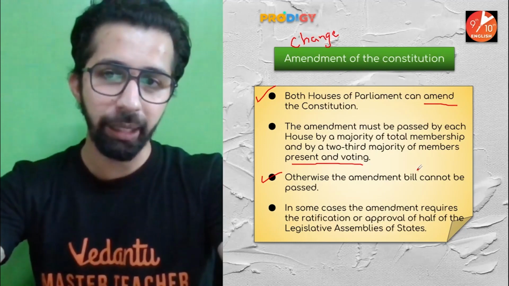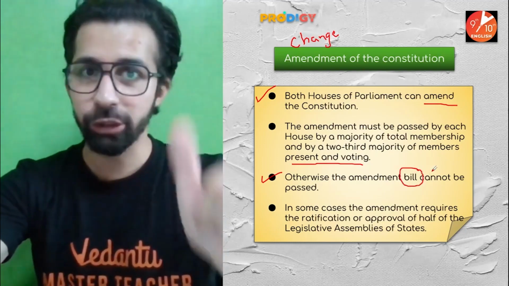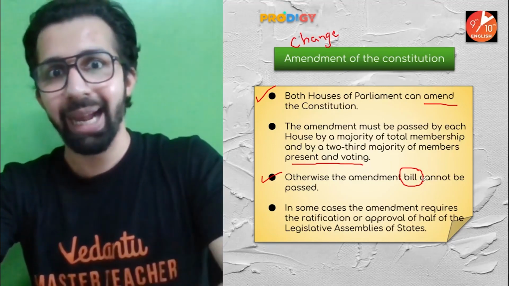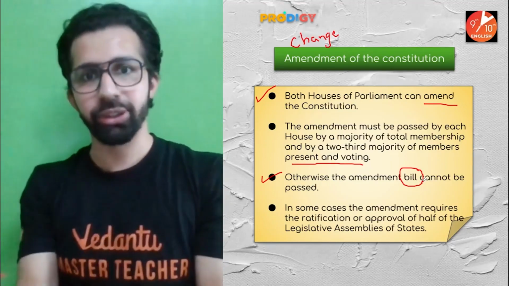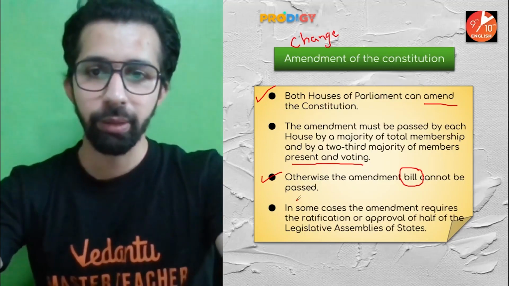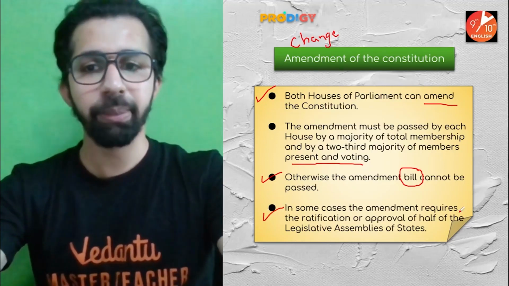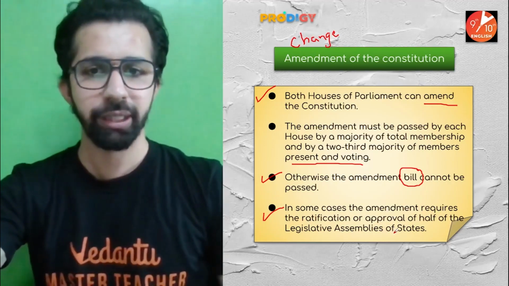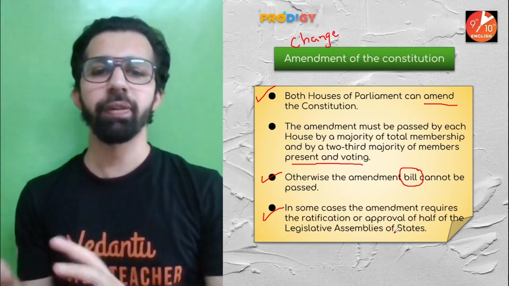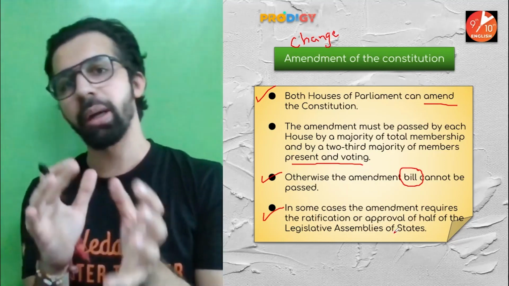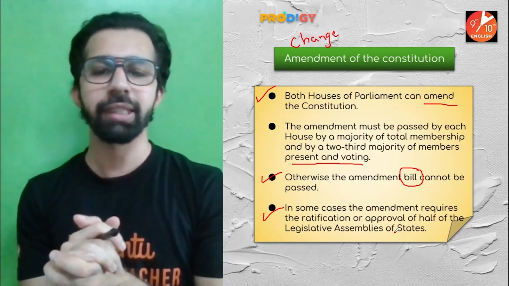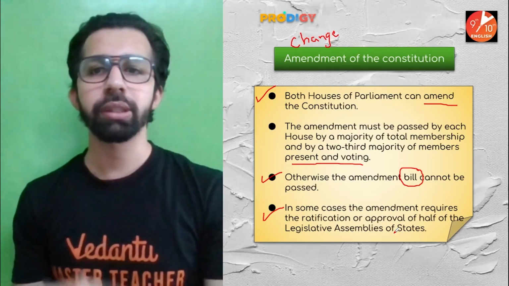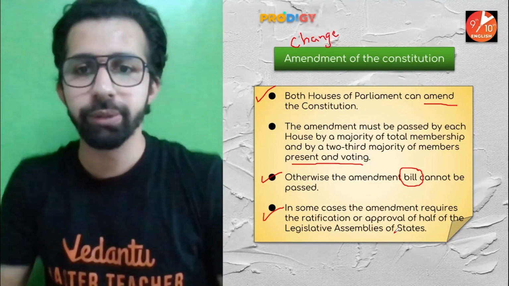Guys, what I told you about a bill: a bill is a proposed law. It is not a law, it is a proposed law. It becomes a law, it becomes an act, when it is passed. In some cases, the amendment requires the ratification or approval of half of the legislative assemblies of the states. So in some cases, it needs only the approval of half of the members of the legislative assemblies of states. So this is about the amendment of the constitution.